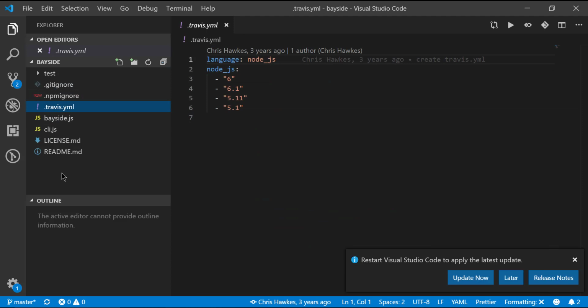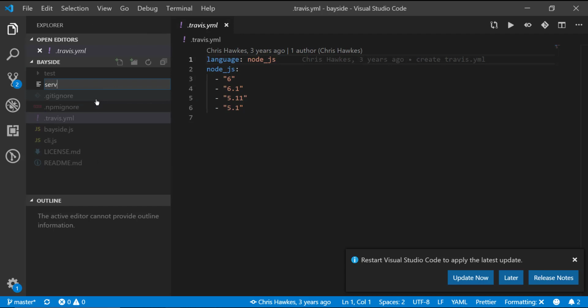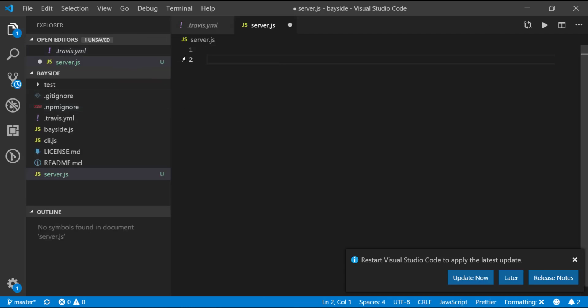So you guys can ignore this, but what we're going to do is create our first project file that we can use for Fastify, and we're going to call this server.js. So it's just an empty file here.